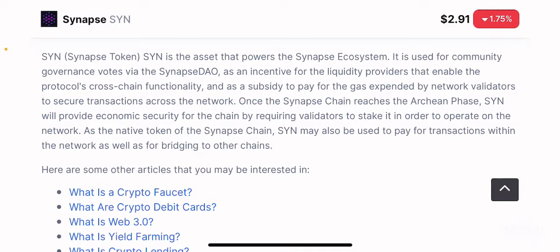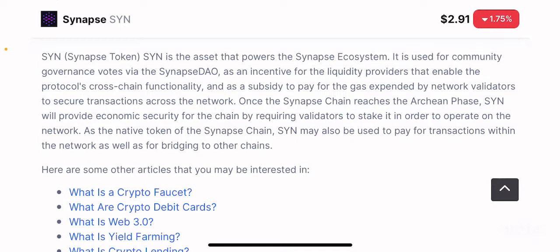And people who hold the Synapse tokens also have a subsidy to pay for the gas expended by network validators, and it will help secure network transactions. So when it comes to the Synapse network, you need to use gas fees here as well, which means every time you do a transaction or swap, you need to pay the gas fees in the form of Synapse tokens, or SYN tokens, which is going to be used by the protocol as an incentive for validators to validate the transactions, right? So that's how the ecosystem works.